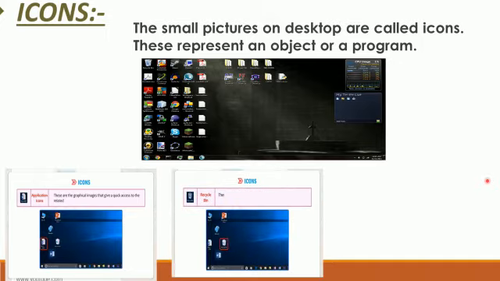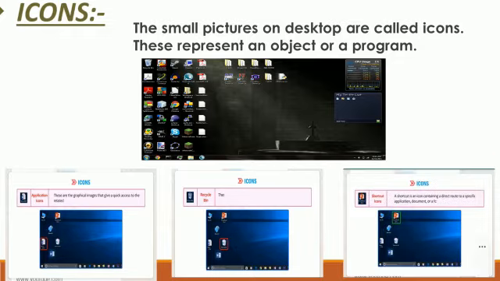Number 2, recycle bin. You can see this is a recycle bin icon. It is used to store the deleted files. You can also retrieve those files if you need in future. Next is shortcut icon. Shortcut icon is an icon containing a direct route to a specific application or document.